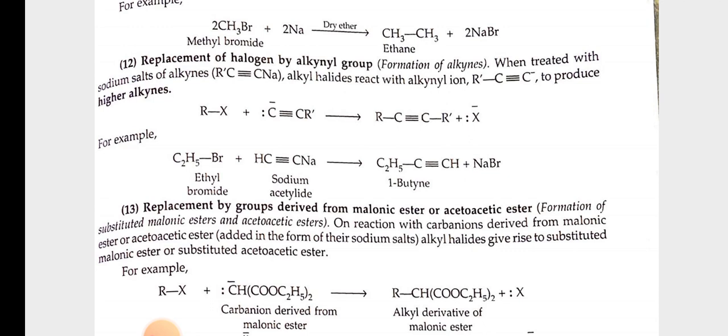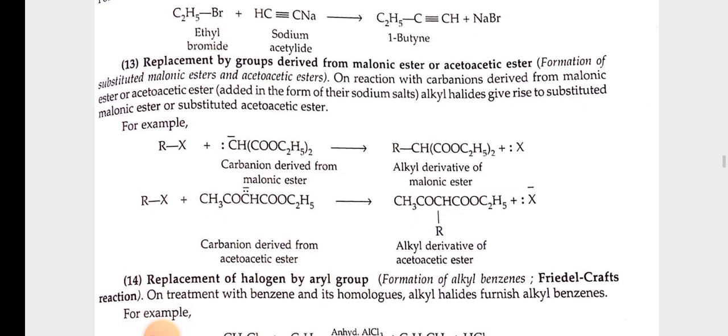13th, replacement by groups derived from malonic ester or acetoacetic ester. Formation of substituted malonic esters and acetoacetic esters. On reaction with carbanions derived from malonic ester or acetoacetic ester, alkyl halides give rise to substituted malonic ester or substituted acetoacetic ester. For example, carbanion derived from malonic ester gives alkyl derivative of malonic ester.